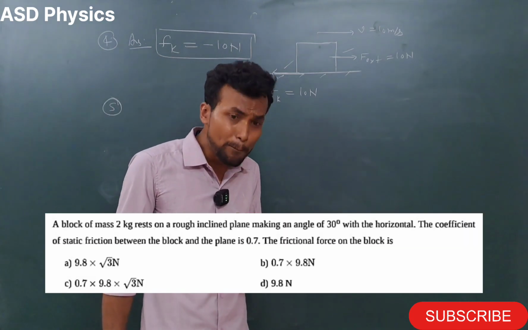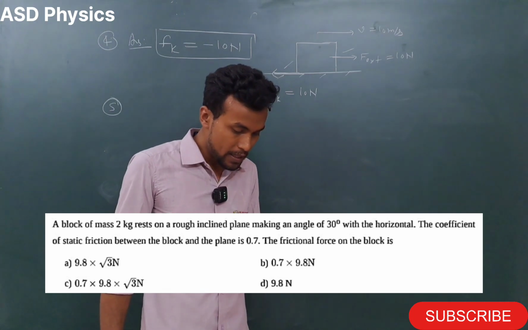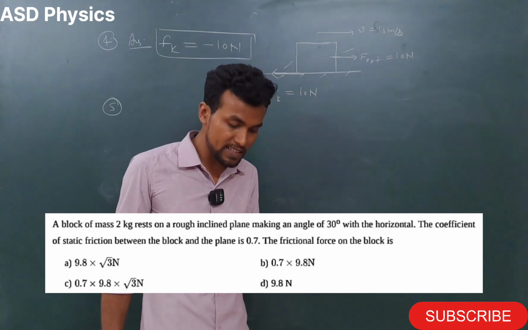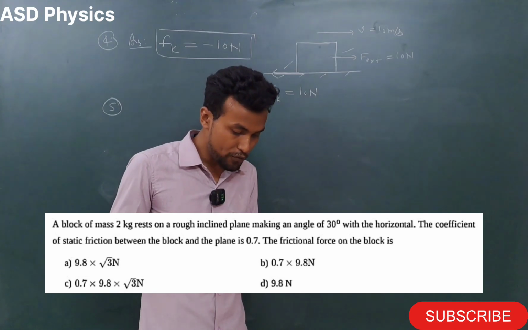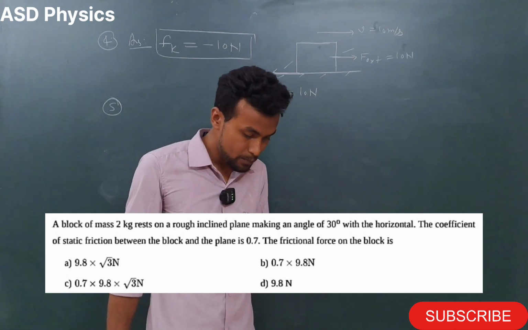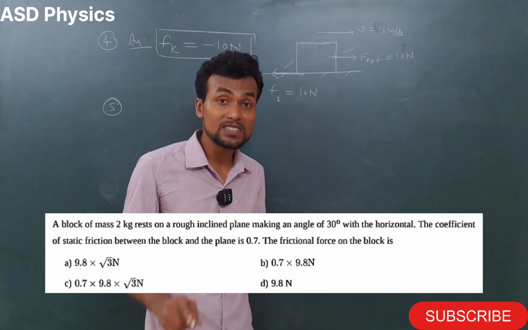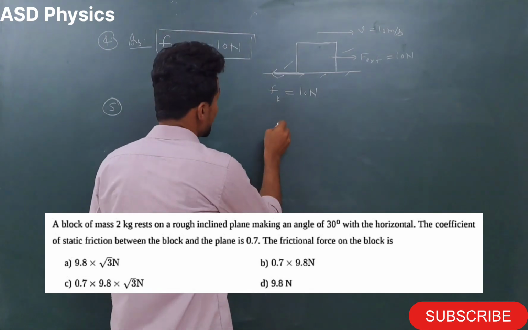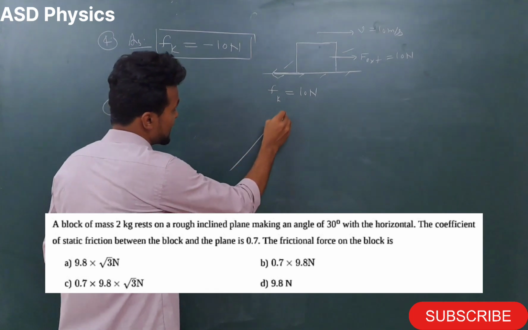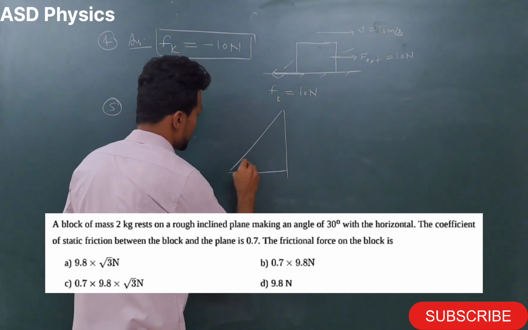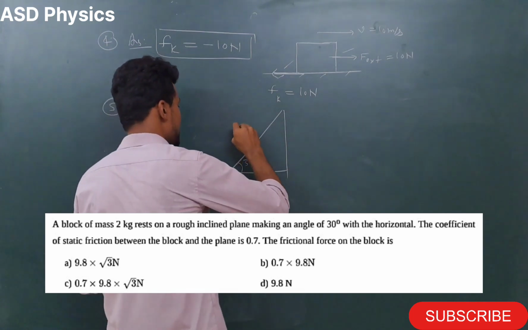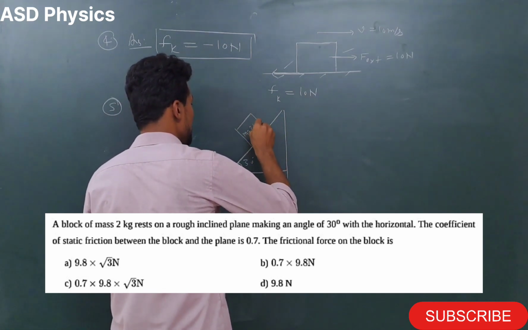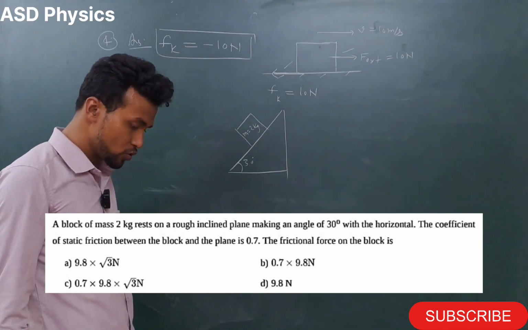See, a block of mass 2 kg rests on a rough inclined plane making an angle of 30 degree with the horizontal. The coefficient of static friction between the block and the plane is 0.7. The frictional force on the block is how much? Okay. So again, let me draw here. This is the inclined plane. This angle how much here? This angle is 30 degree, and this block is there. Mass is given, m is given 2 kg here.